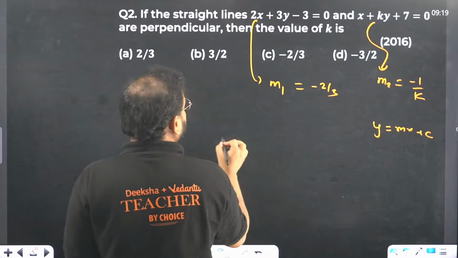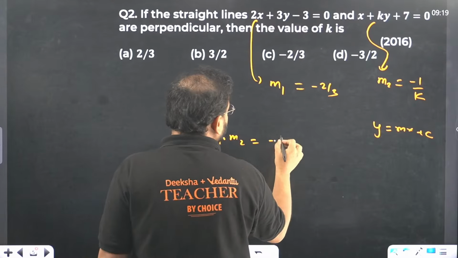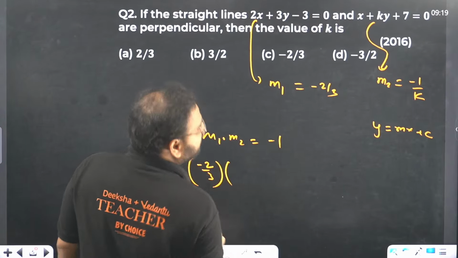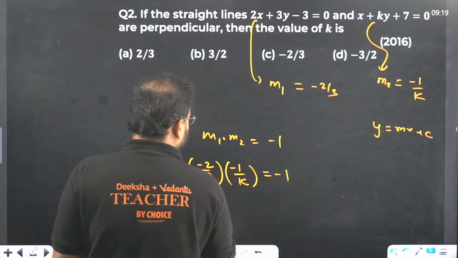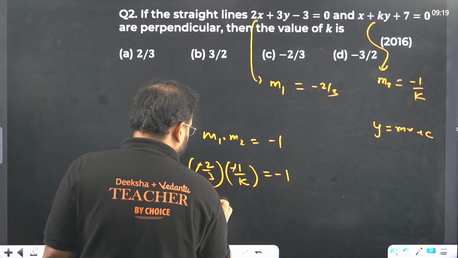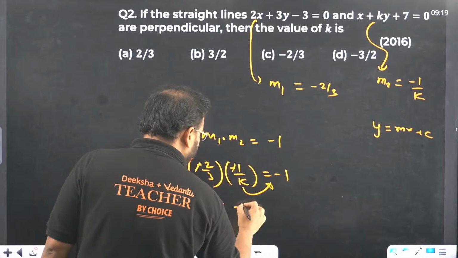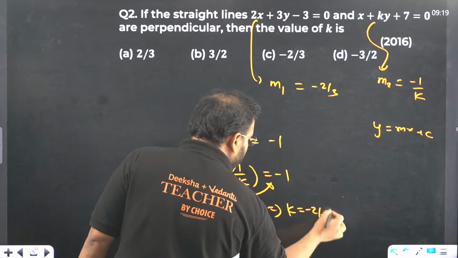Compare them. They're perpendicular, right? It means m1 dot m2 equals minus 1. m1 value is minus 2 by 3. m2 value is minus 1 by k, and the product is minus 1. This cancels, sir. I'll move the k to that side. So we get here 2 by 3. Moving k over here gives me minus k. So clearly my k value is minus 2 by 3.